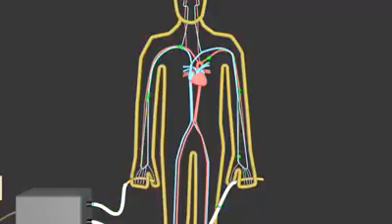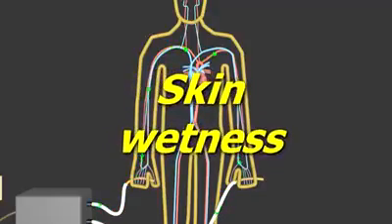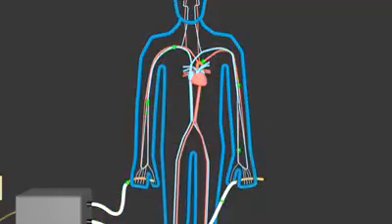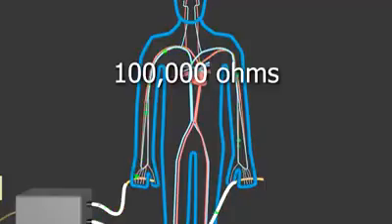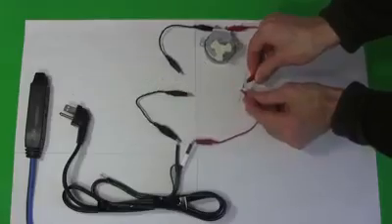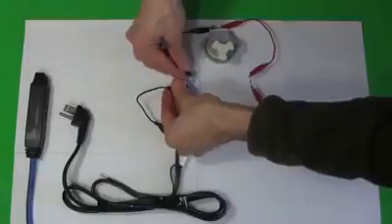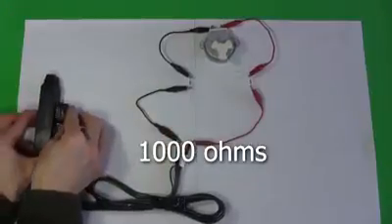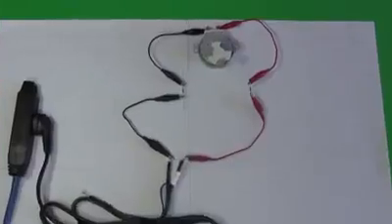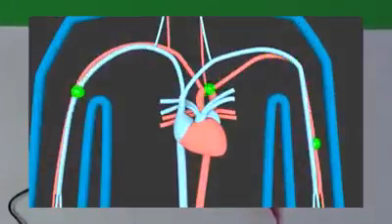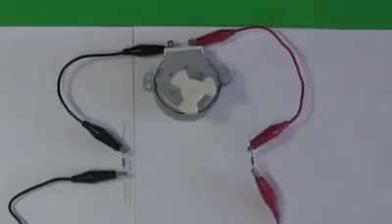And voltage isn't the only thing that affects skin resistance. So does wetness. If the skin is wet, from water poured on it, from sweat, or from high humidity in the air, the body's overall resistance drops from around 100,000 ohms to around 1,000 ohms. So here I replace the resistors so that the resistance adds up to only around 1,000 ohms. Now when I plug it in, the motor turns. That's analogous to more current flowing through the heart. So with wet skin, the resistance is lower, causing more current to flow, more amps.